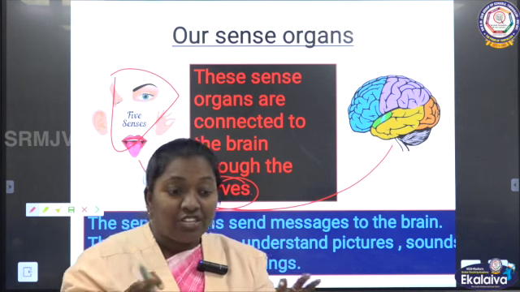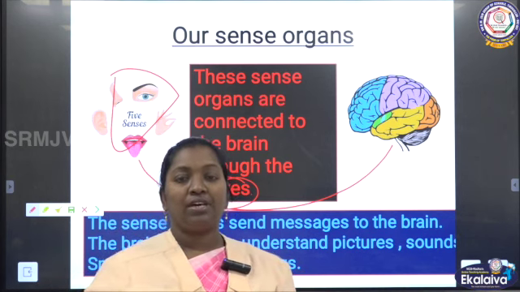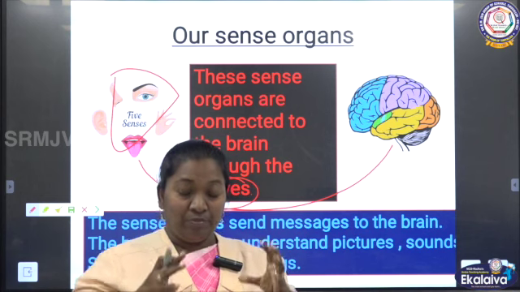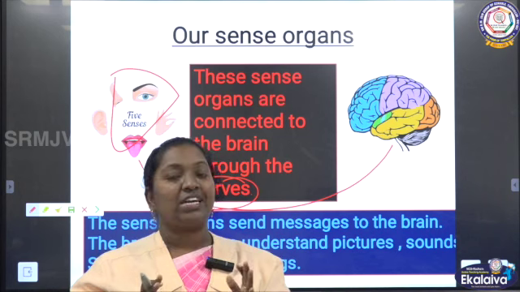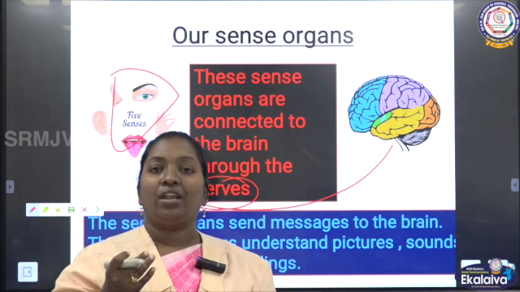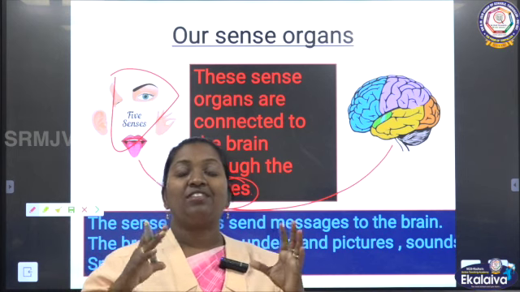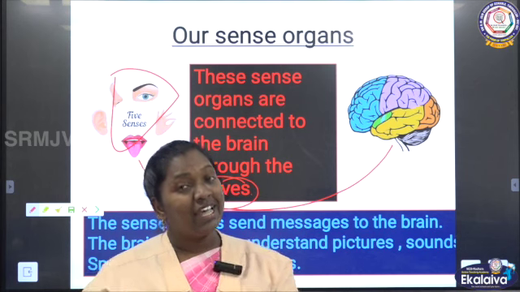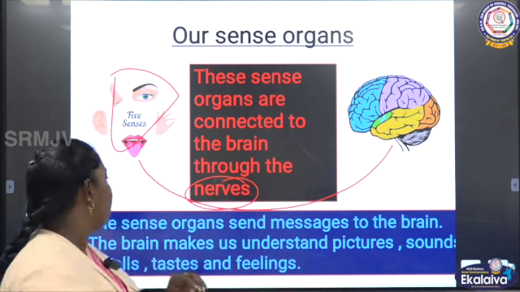So all this works through the connection with the brain through the nerves. With the help of it, we can send and receive messages. Through that we can see, hear, feel, taste and do everything with the help of our sense organs.